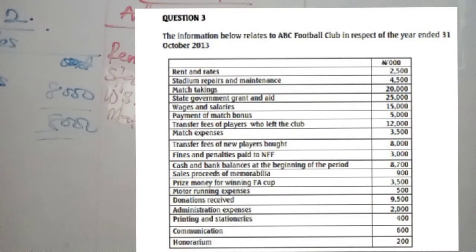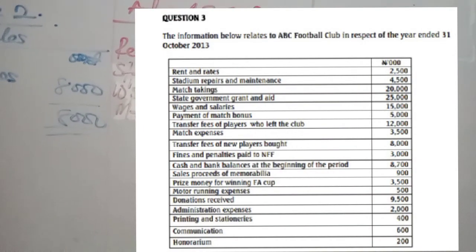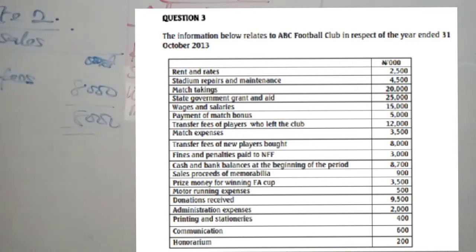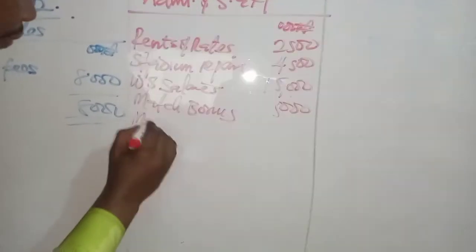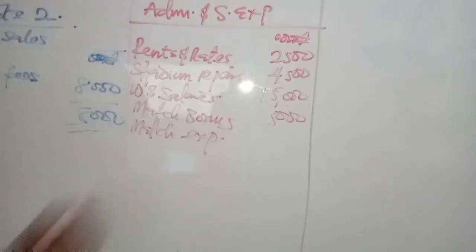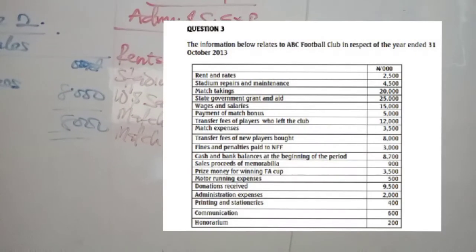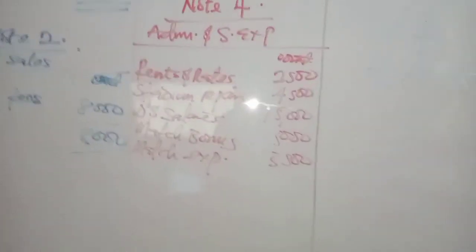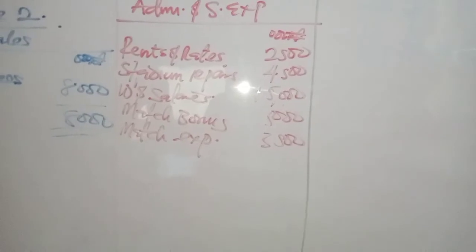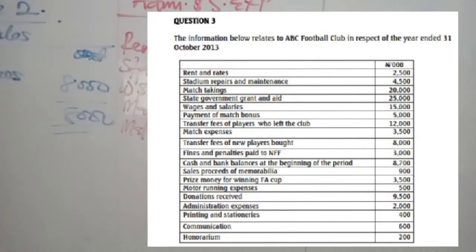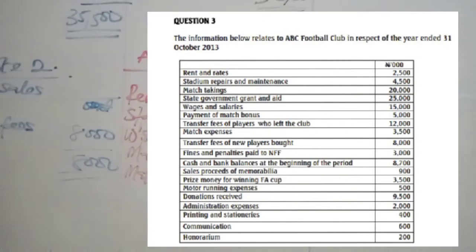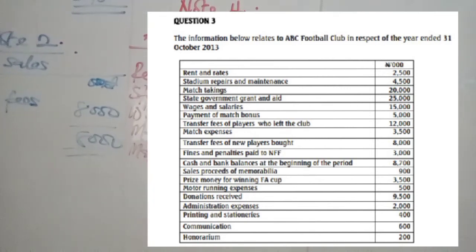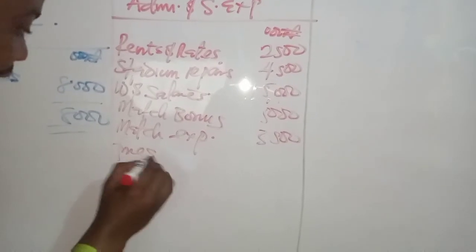Okay. Transfer fees of players who left the club. That's revenue or turnover. I've taken that already. Match expense. So we have match expense. How much is that? 3,500. Any information on that? No. So what's the next one there? Transfer fee for new players, but that's purchases. We've taken that already as cost of sales. Then the next one, fines and penalties paid to NFF, 3,000. So we have fines.